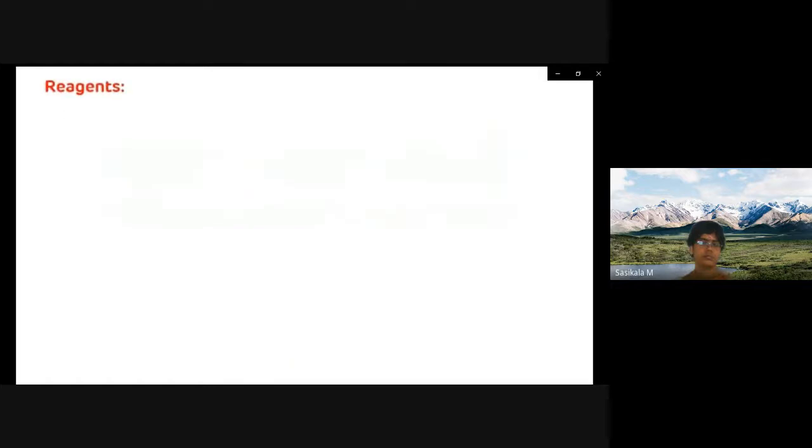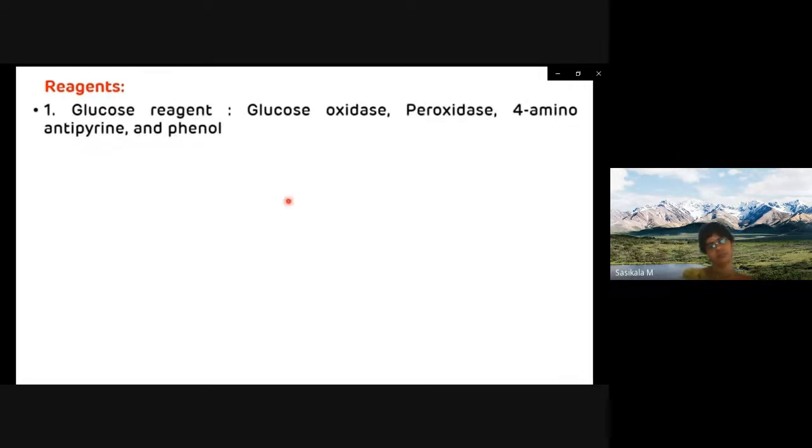Now, reagents required for the glucose estimation by GOD-POD method. The first one is the glucose reagent. The glucose reagent consists of glucose oxidase, peroxidase, 4-amino antipyrine, and phenol. Along with the glucose reagent, we also require glucose standard, and the value of the glucose standard is known, which is 100 milligram per deciliter.